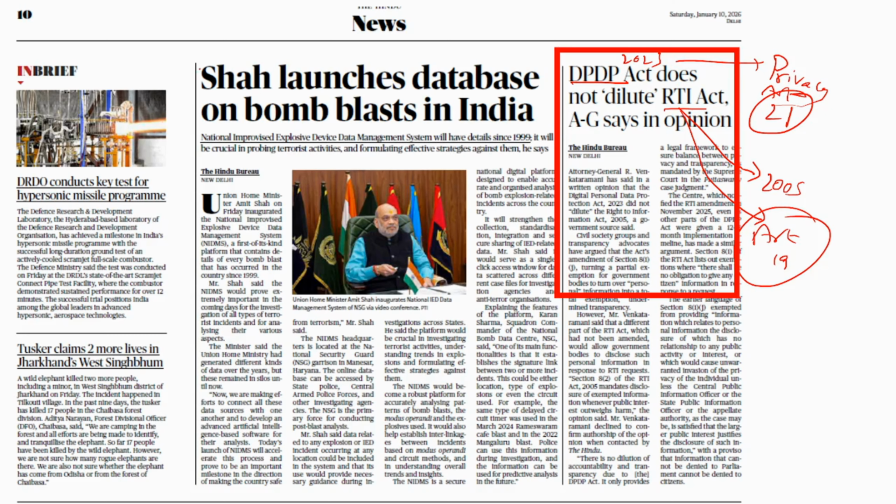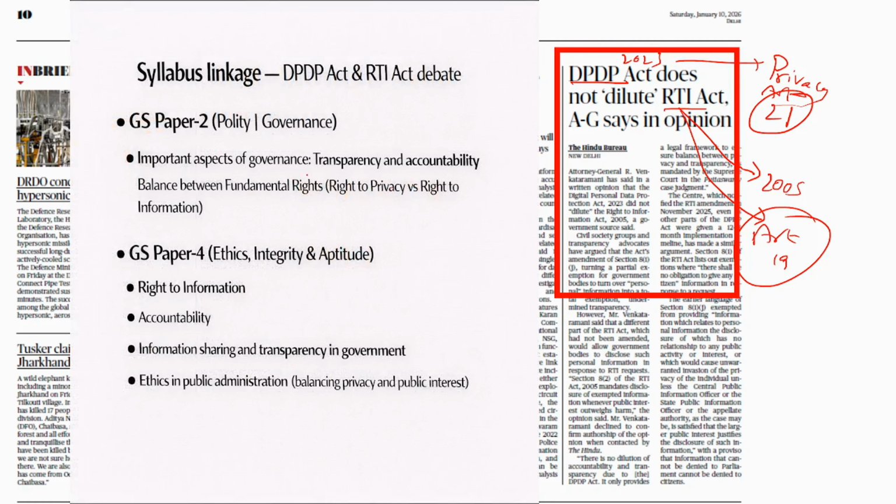But some people say government has passed this DPDP Act, but while passing this act, they have made some amendments, and because of these amendments, some RTI provisions have been diluted. Okay, this act has diluted this act. This is the argument, and some people went to court, and now the hearings are being conducted. So anyway, these developments we will see, but you have to know DPDP Act, RTI Act, etc. for basic prelims and mains also.